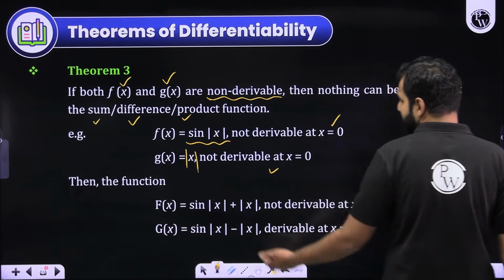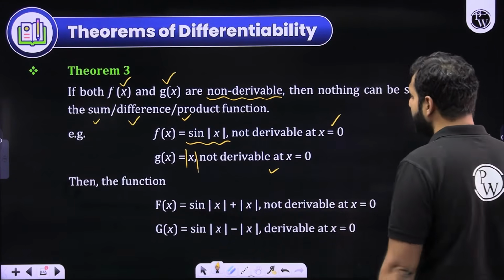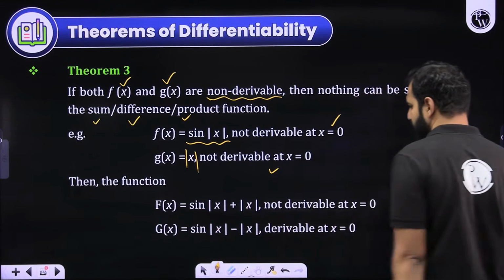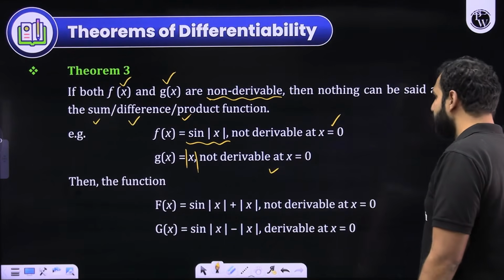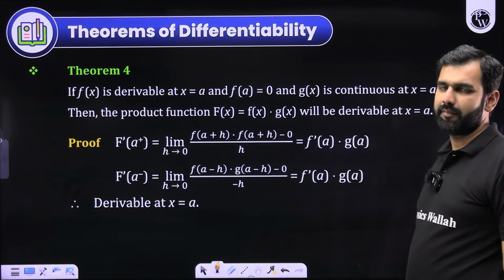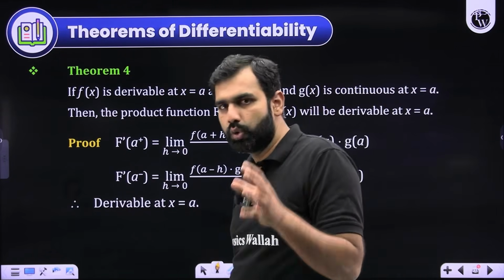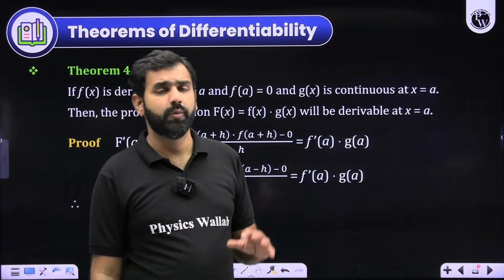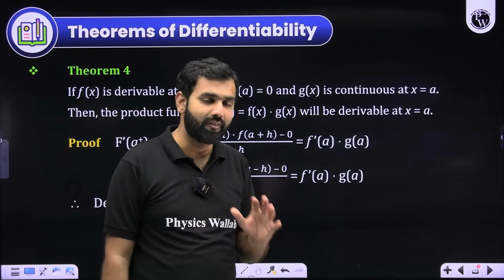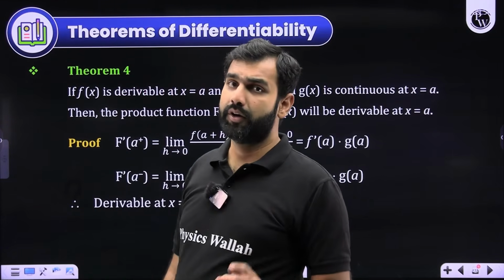So yes, sin|x| + |x| is not differentiable. sin|x| - |x| is non-differentiable. Now this is simply an example that it could be differentiable, it could not be. You can take a lot of examples in that case. You cannot say anything about that. If two non-differentiable functions are added, subtracted or multiplied, the result could be either differentiable or not differentiable. You have to work it out. You cannot straight away make any comment on that.